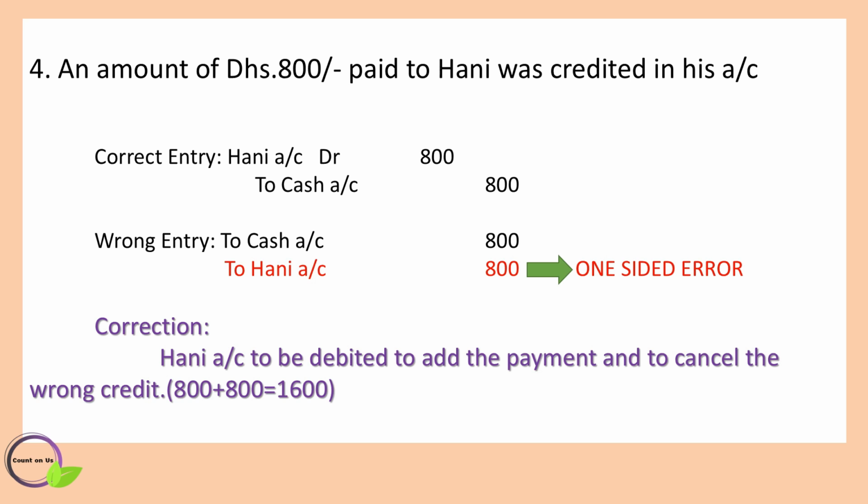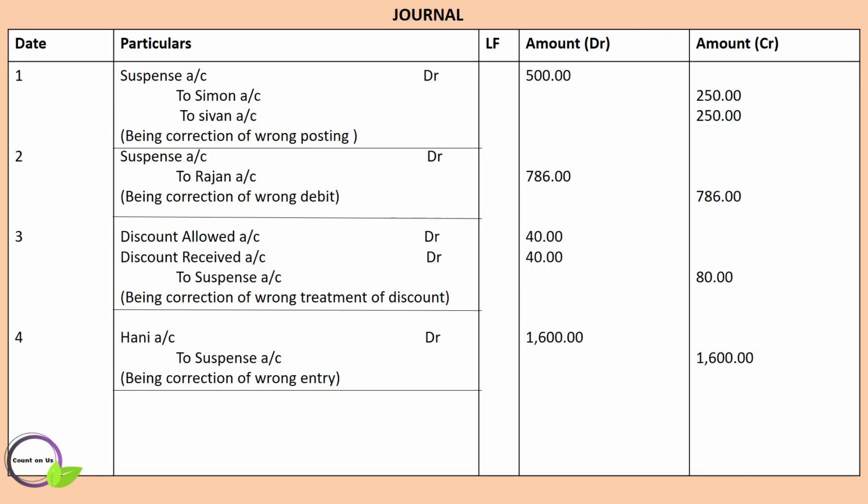So the correction should be Hani's account to be debited to add the payment 800 dirhams and to cancel the wrong credit 800 dirhams. So the total amount debited is 1600 dirhams. So the correction entry would be Hani's account debtor to suspense account 1600 dirhams.